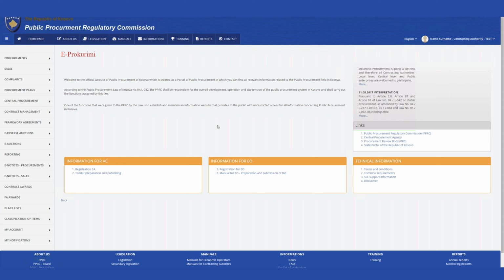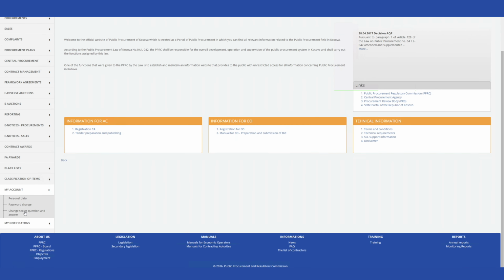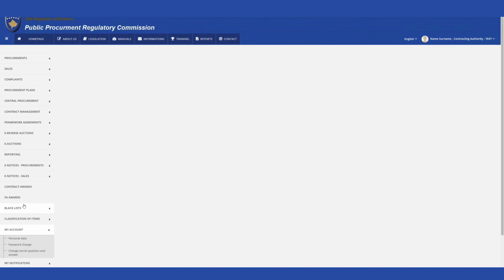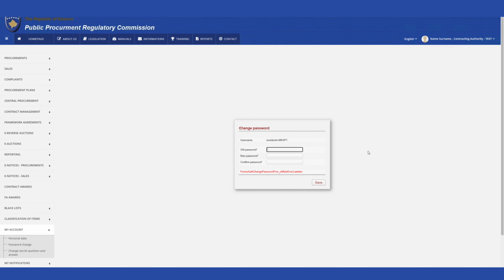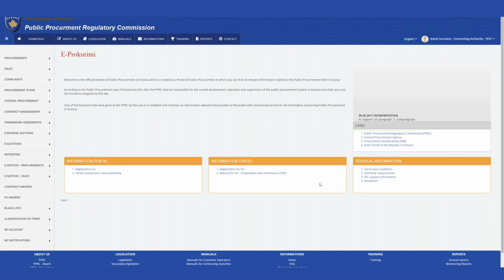Having entered the system, the auditor is able to amend his/her password by visiting the My Data menu and the Change Password submenu, which will open a window in which the auditor places initially the current password and then a new password to contain at least one upper case letter and one number, and then confirms it. To save the changes, he/she clicks on the Save button and finishes the password change in the system.